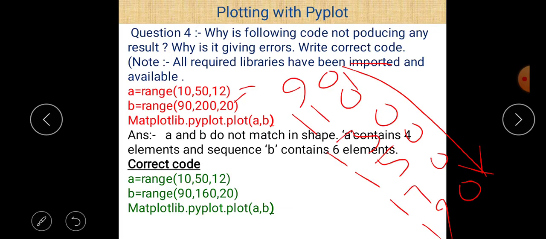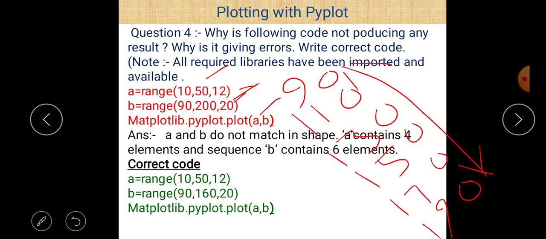So 4 values regarding A and 6 values regarding B. And whenever we want to plot a chart between A and B, there is an error, because there should be 4 values regarding B if there are 4 values regarding A, or there should be 6 values regarding A when there are 6 values regarding B.